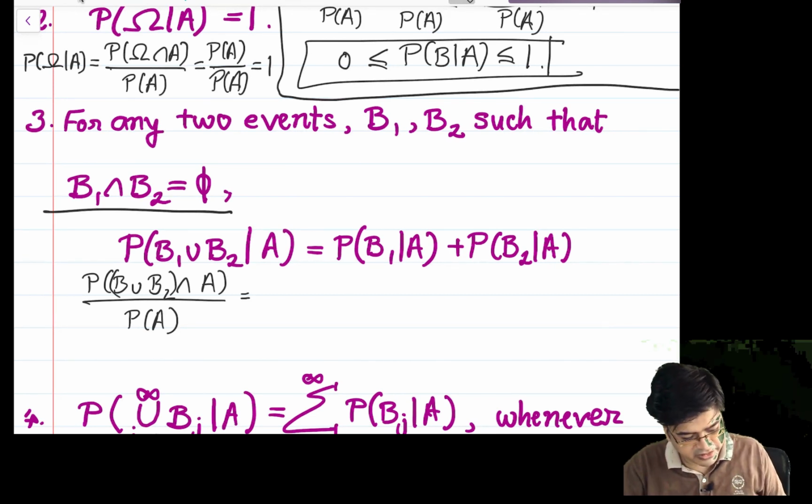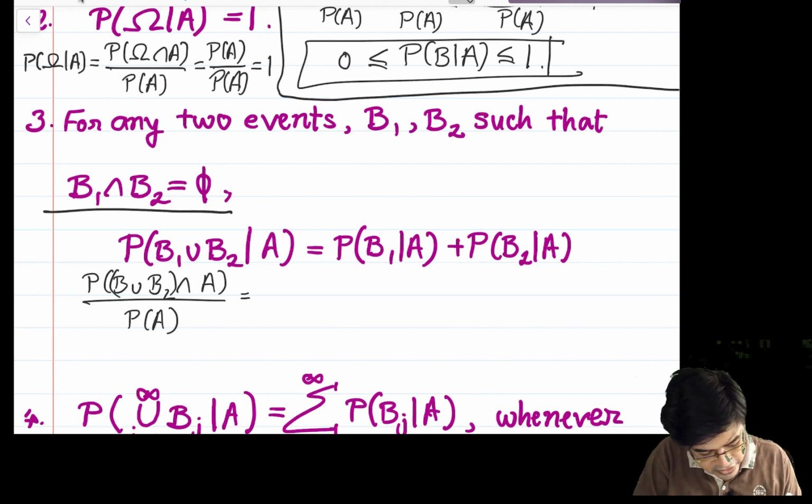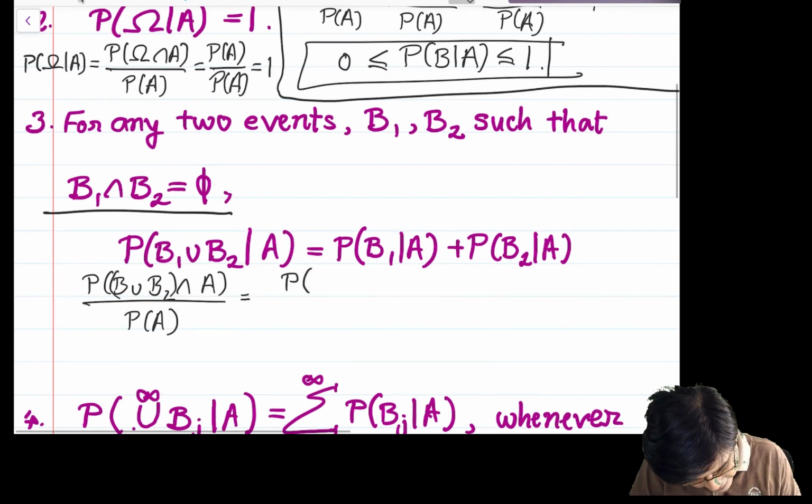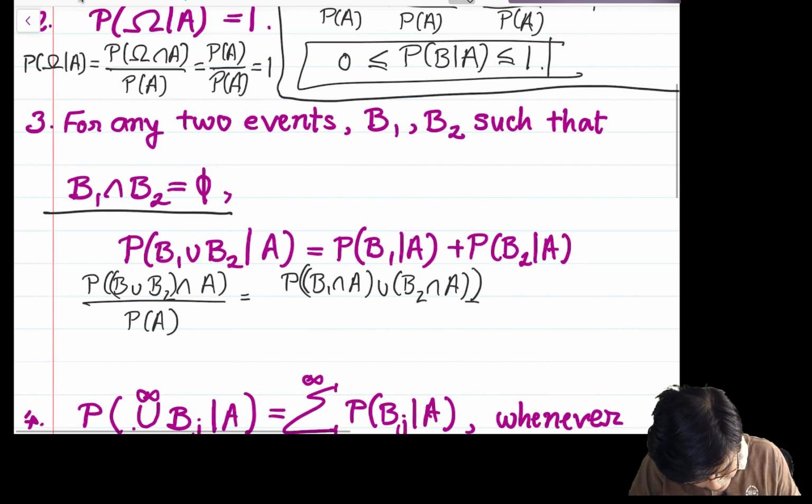We don't have to worry about it. Now you can distribute this intersection over union and write this as B1 intersection A union with B2 intersection A upon probability of A.